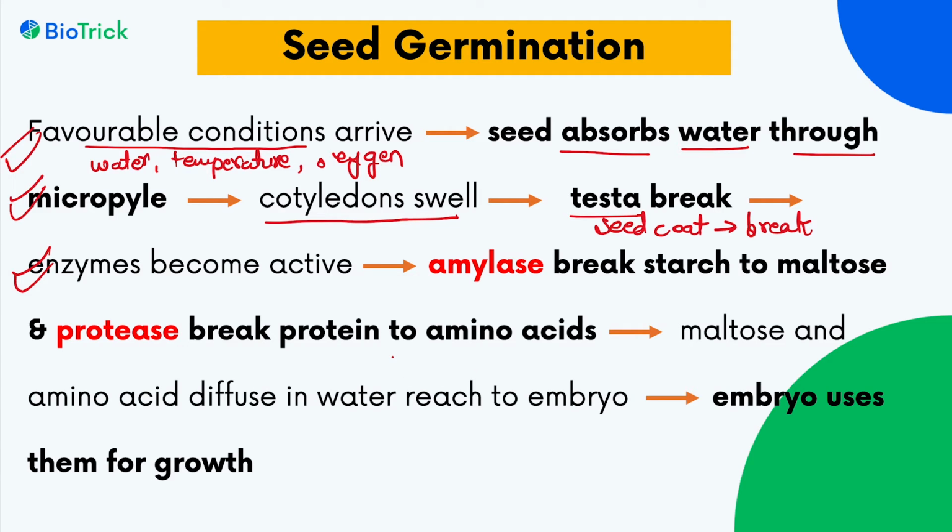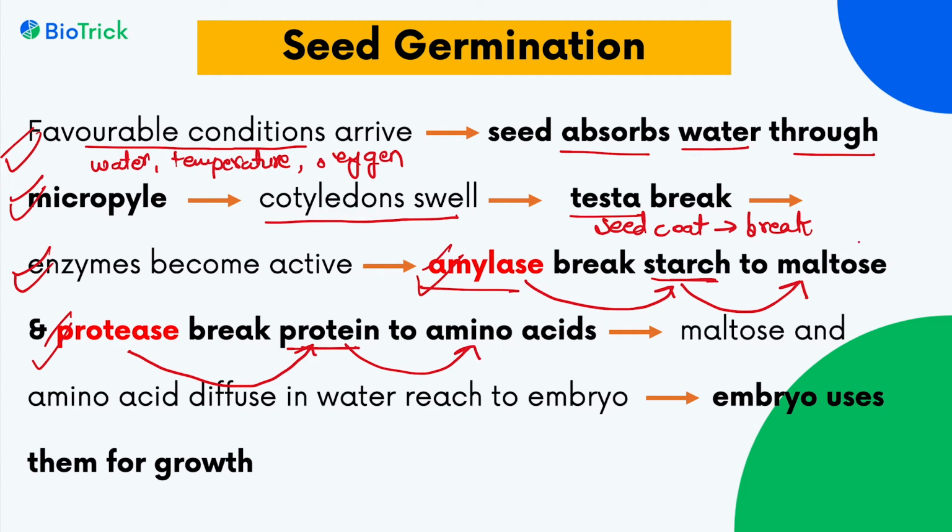Which enzymes do the cotyledons have? To break the starch, they have the amylase enzyme, and to break the proteins, they have the protease enzyme. So the amylase enzyme will break starch into maltose, and the protease enzyme will break protein into amino acids. And this maltose and these amino acids then diffuse in water to reach the embryo, and the embryo uses them for their growth.